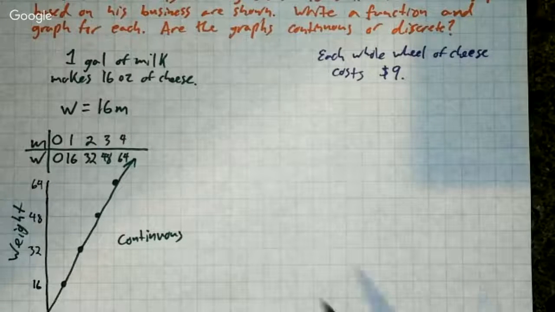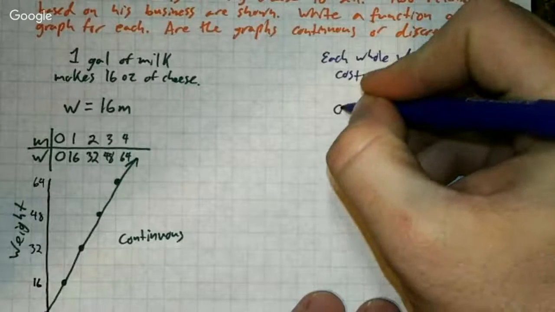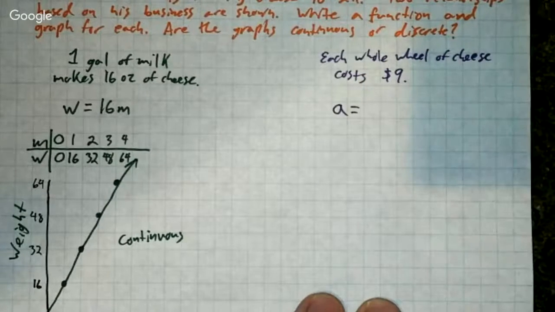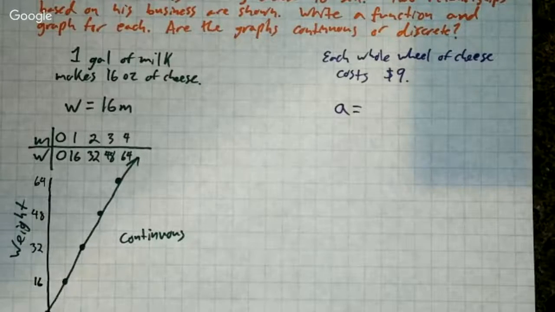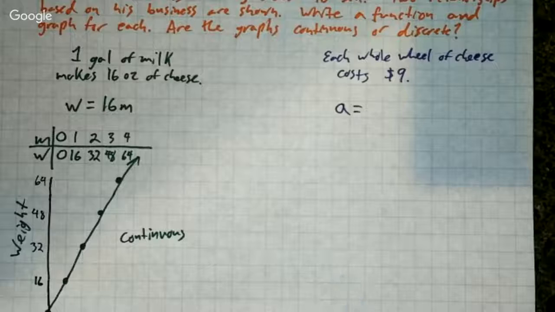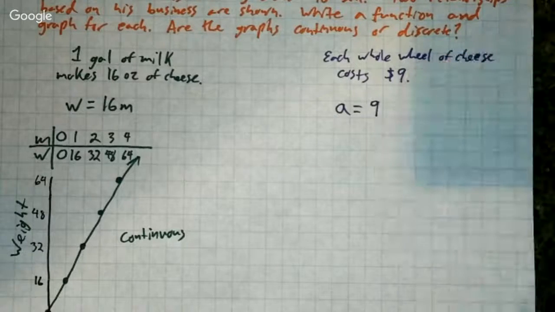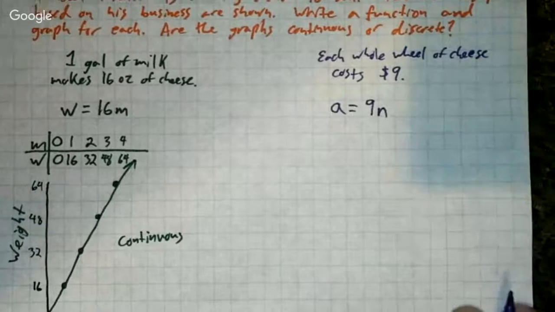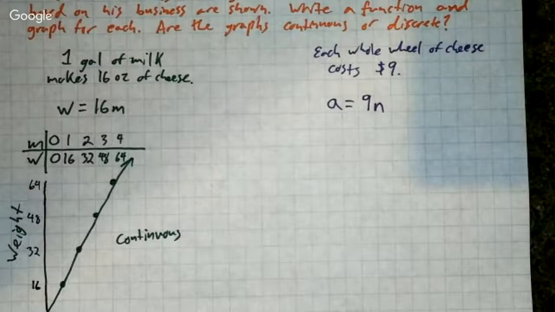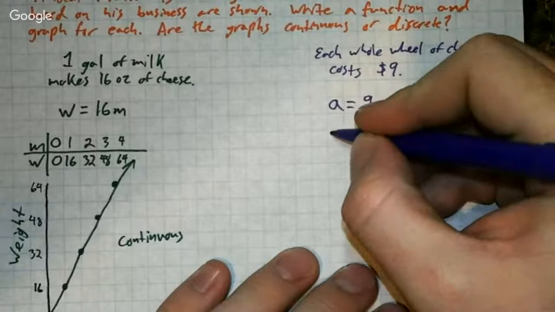So let's go ahead. I already used W over there. So let's just, you know what? I'm going to pick a random one. I'm going to say A, which is going to be the cost or the amount of money we make. Oh, there we go. A works for amount. Great. A equals 9, because each one costs $9, times the number. I'm going to use N as number of cheese wheels. A equals 9N.